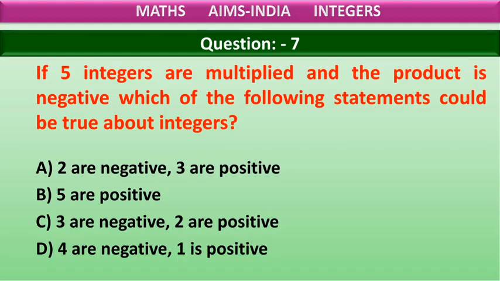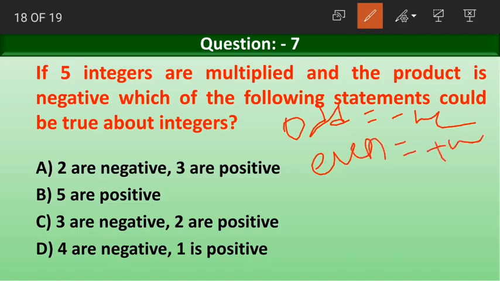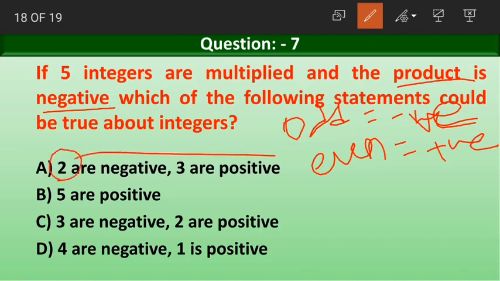Remember what I told about multiplying many integers. If the number of negative integers in a given multiplication is odd, then the result will have a negative sign. If the number of negative integers is even, then the result will have a positive sign. Here they are saying that the product of multiplication is negative. Now look at the number of negative integers in the given options. Option A has 2 negative integers. 2 is an even number, so the result will be positive and this is the wrong answer.